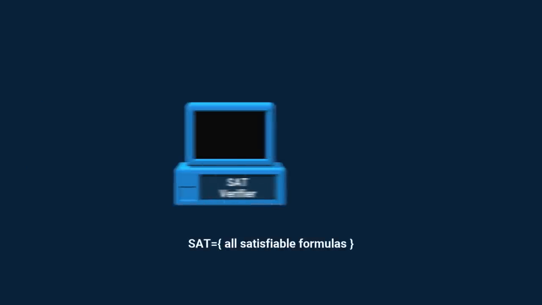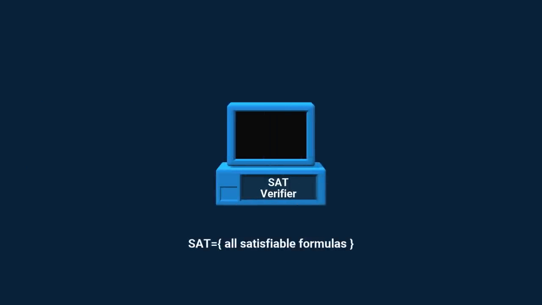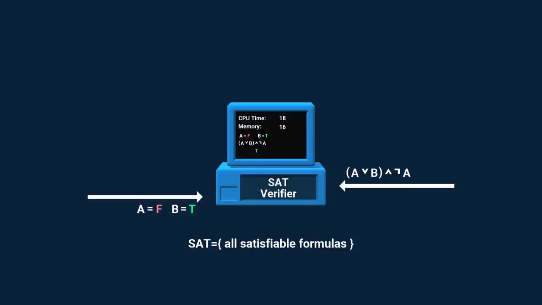Let's get back to the SAT problem. This machine is not a SAT solver, but a SAT verifier. Instead of searching for a satisfying assignment, it expects to be given one as proof for satisfiability. All it has left to do is just to verify this assignment satisfies the formula. If it does, the verifier outputs accept, which means it was convinced by this proof. Otherwise, it outputs reject, which means it remained unconvinced. This task is easily achieved in polynomial time.